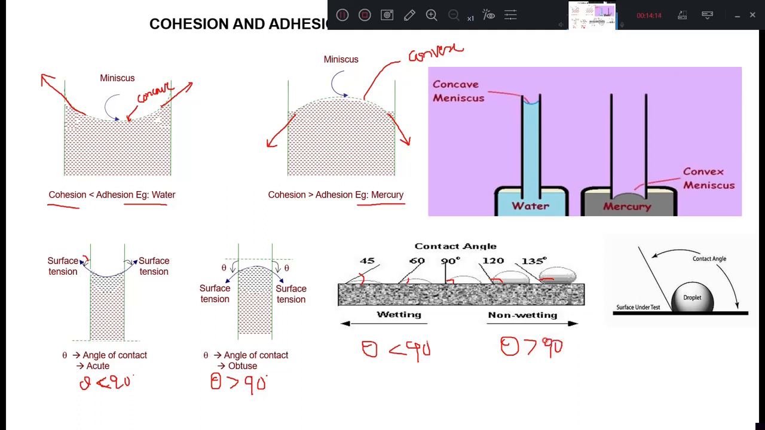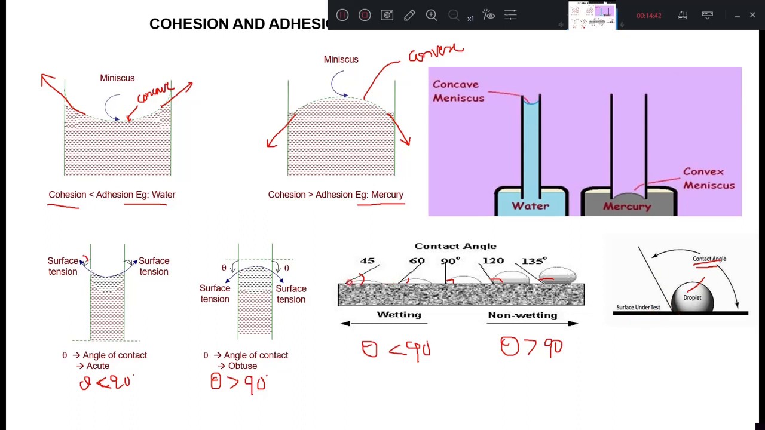If you take a mercury droplet, when you put it on the surface, it will stay like this. When you draw a tangent on the surface, the angle between the horizontal and the tangent drawn on the surface is called the contact angle. This is the surface under test, and this is called the contact angle.